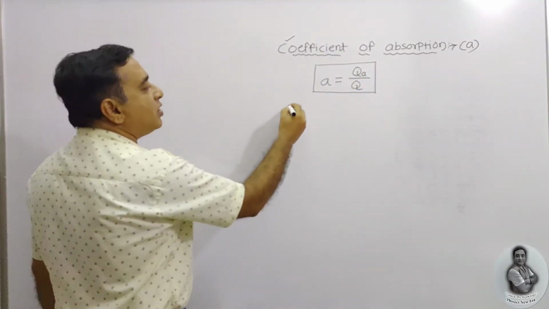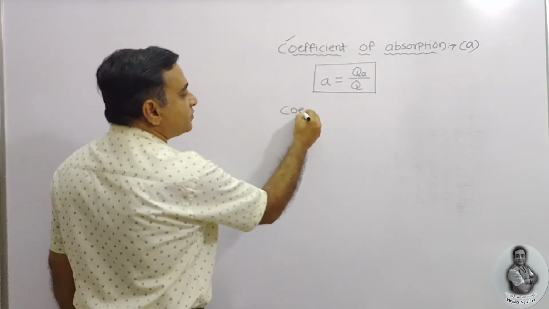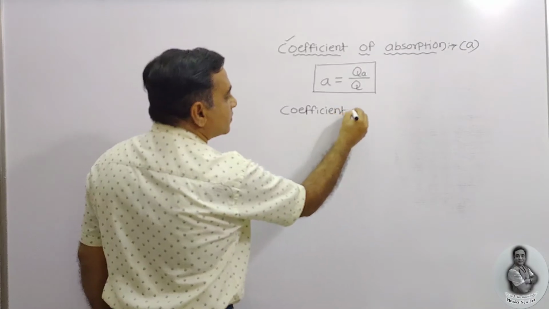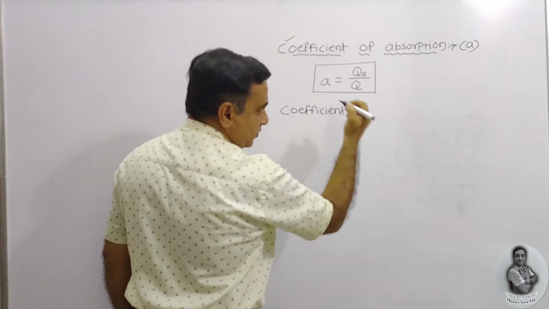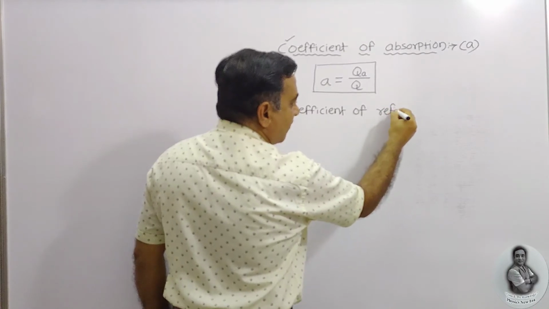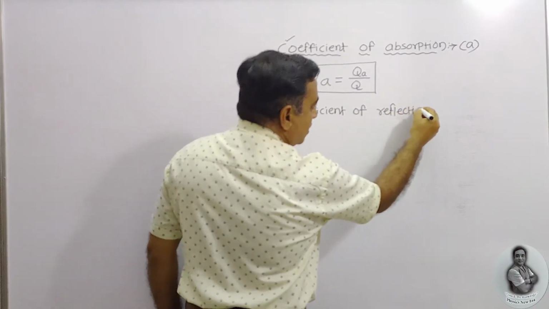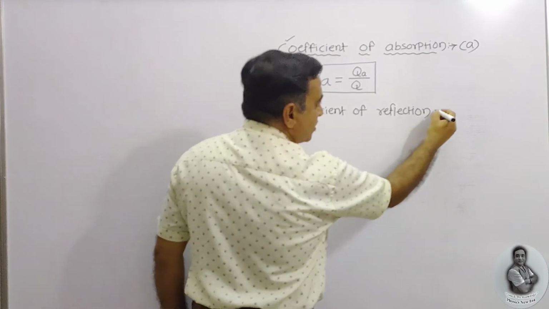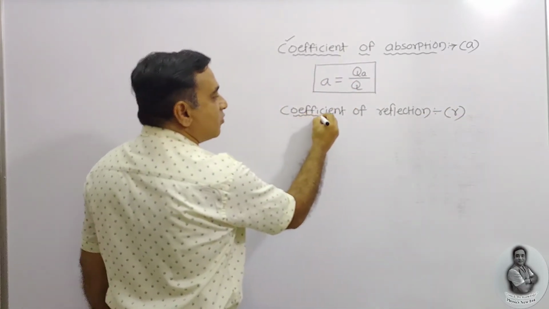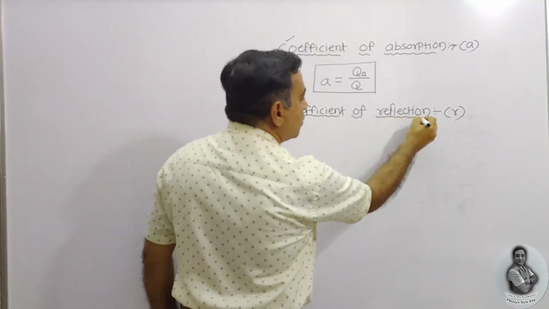Similar to that, we have the coefficient of reflection, denoted by the symbol small r. Once again, the coefficient means a ratio.